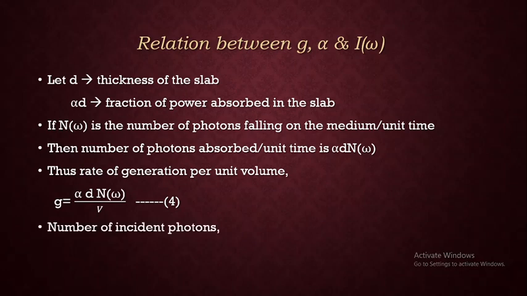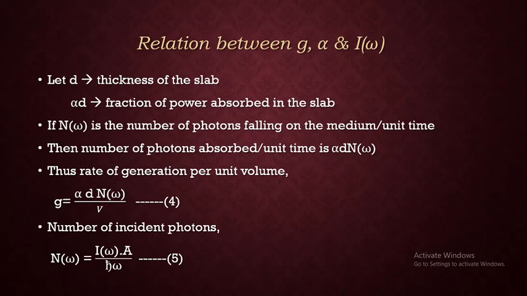Then the number of incident photons, based on this equation, n of omega is equal to I of omega into A divided by h cross omega. If you just match the dimensions, we can easily understand this equation. The number of incident photons on the semiconductor, multiplied by its energy, is equal to intensity into area of the slab.